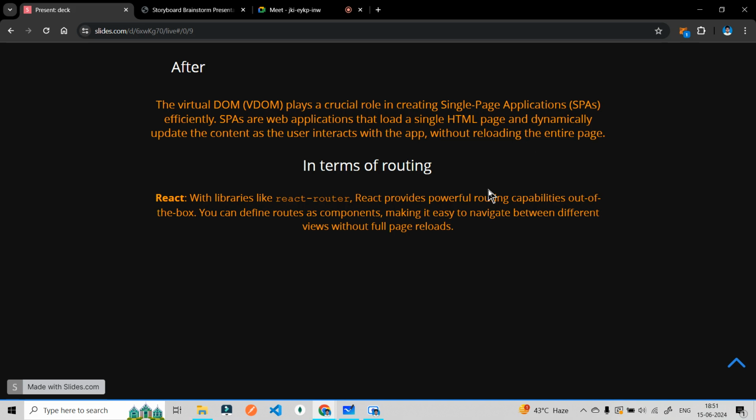Again and again the concept comes down to one thing only: without reloading the entire page. The whole of React came to solve this problem of the DOM manipulation that we used to do.